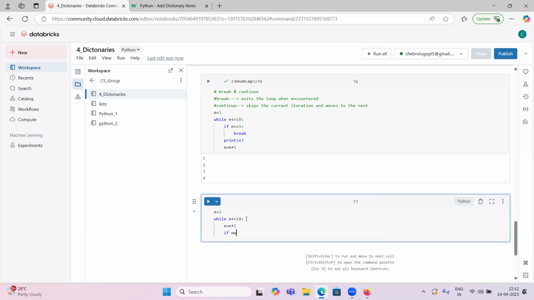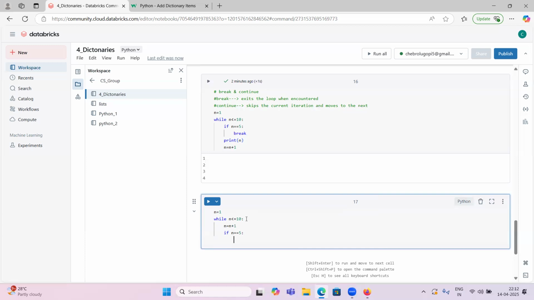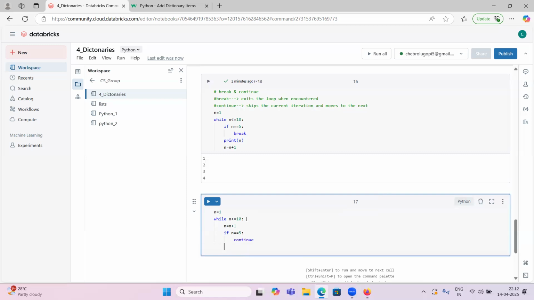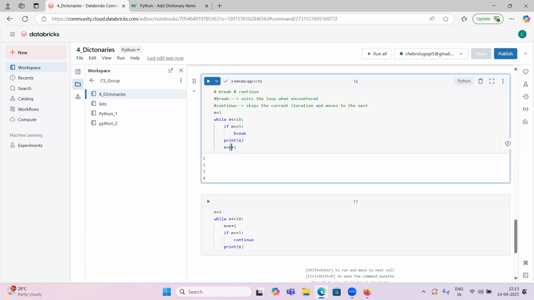If n equal to 5, inside this, continue, and print n. So now what I am doing: n equal to 1, while this value is less than or equal to 10, I'm asking it to print this value. Why haven't I used the n equal to n plus 1 statement here? I have used it in this place only.